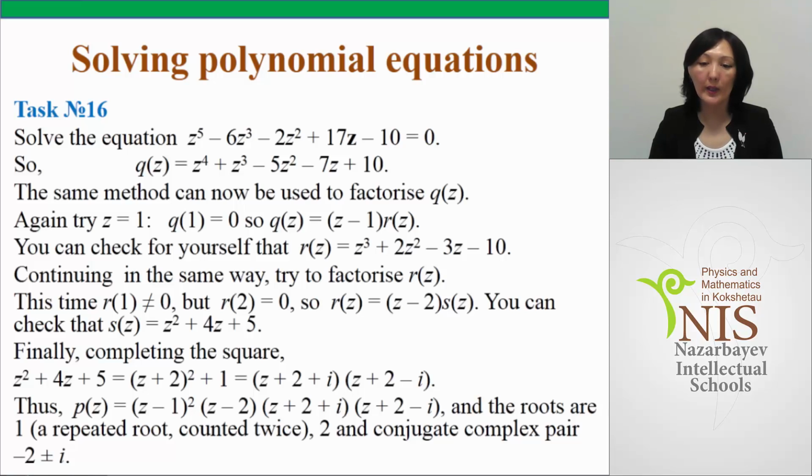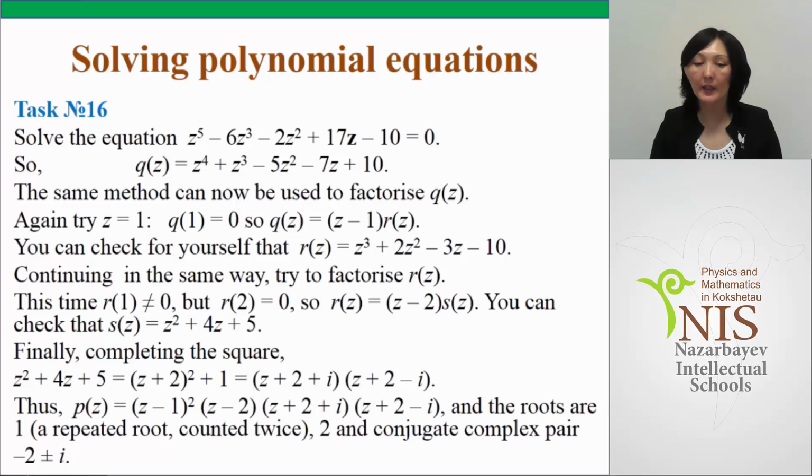Continue in the same way, try to factorize polynomial r. This time, when we put 1, it is not equal to 0, but when we put 2, it is equal to 0. So polynomial r can be rewritten as z minus 2 and polynomial s, which has degree 2.